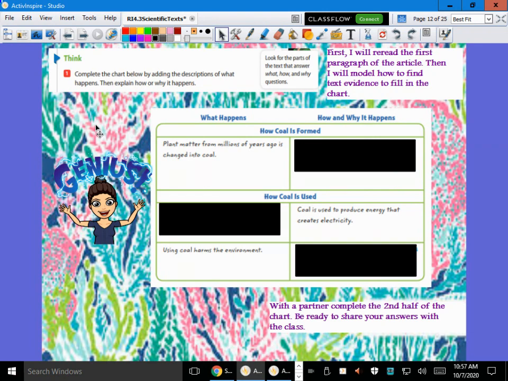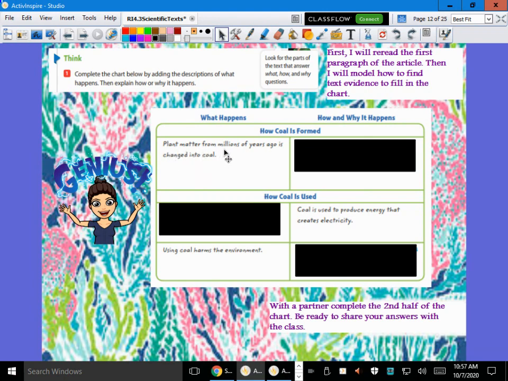Okay, when you go into your Google Classroom, we talked yesterday about what happens and how and why it happens, right? So, those causes and effects we discussed yesterday, and this is a very similar chart that we worked with. Now, we're going to complete this chart by adding the descriptions of what's happening here. Okay, let's look at the first one.